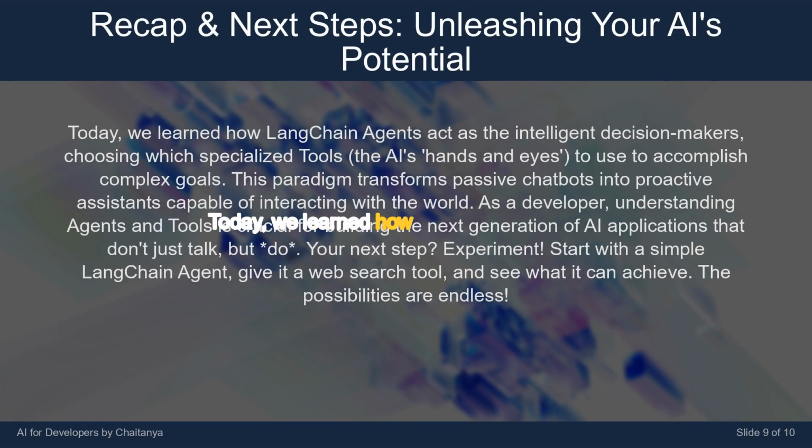Today, we learned how LangChain agents act as the intelligent decision makers, choosing which specialized tools, the AI's hands and eyes, to use to accomplish complex goals. This paradigm transforms passive chatbots into proactive assistants capable of interacting with the world. As a developer, understanding agents and tools is crucial for building the next generation of AI applications that don't just talk, but do. Your next step? Experiment. Start with a simple LangChain agent. Give it a web search tool, and see what it can achieve.